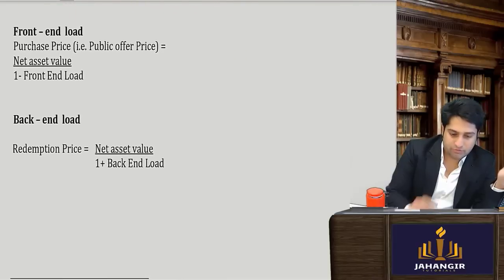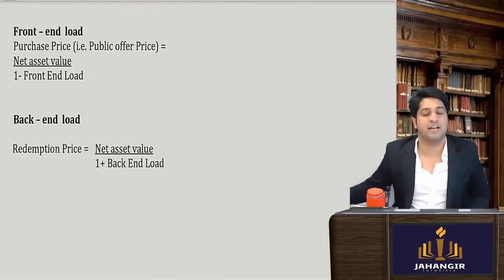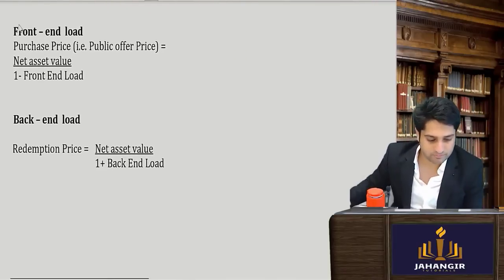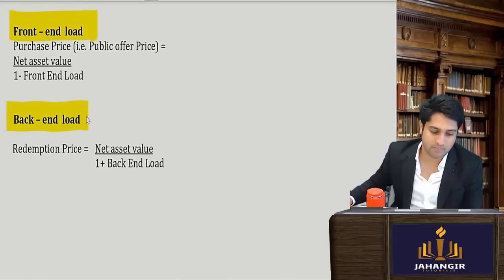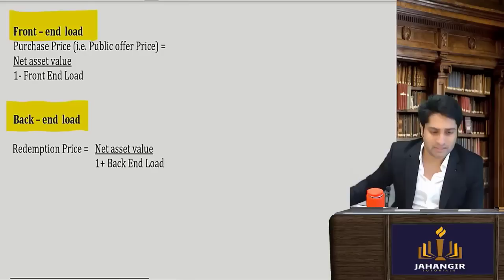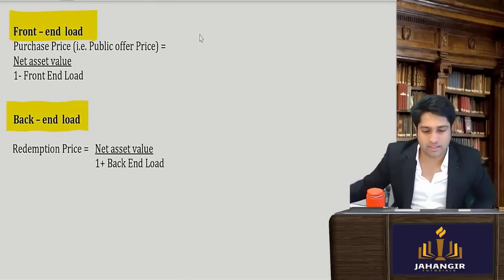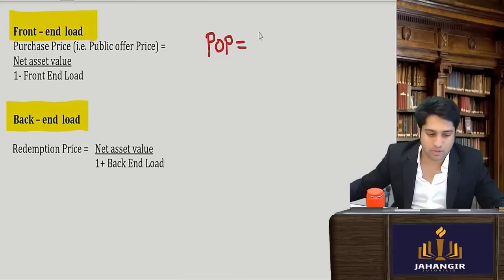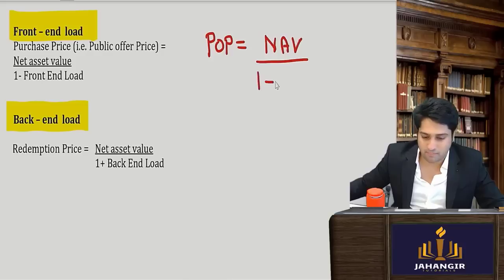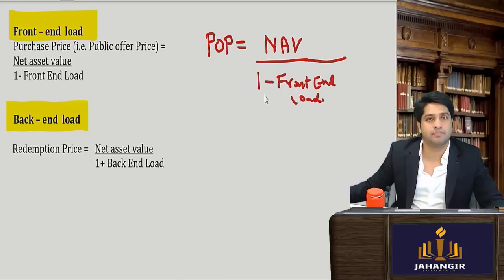Now they have given you a formula for front end load and back end load. The public offer price is equal to your NAV divided by 1 minus front end load. Clear till here?